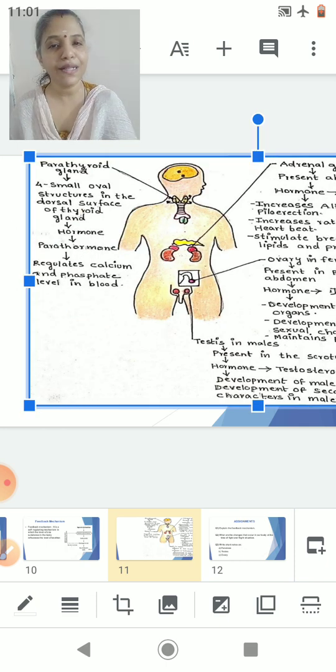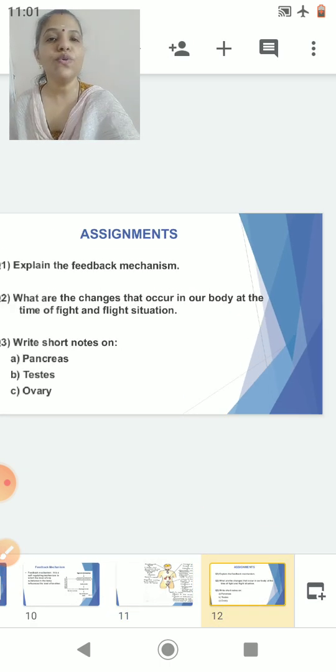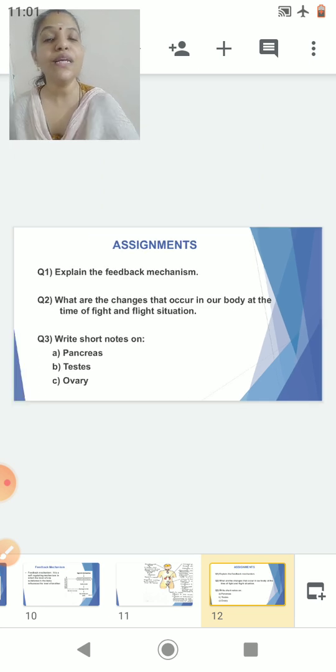And this is the parathyroid gland: four small oval structures on the back side of your thyroid gland. It secretes the parathyroid hormone, which regulates calcium and phosphate. So this marks the end of this session. Now let us look into the assignments.